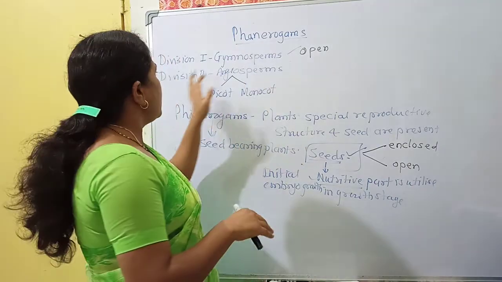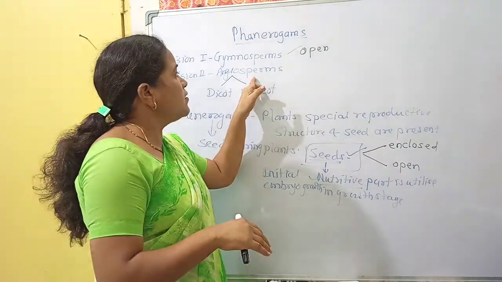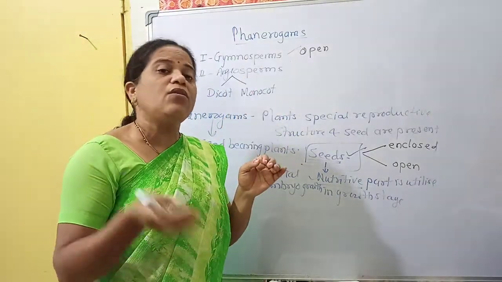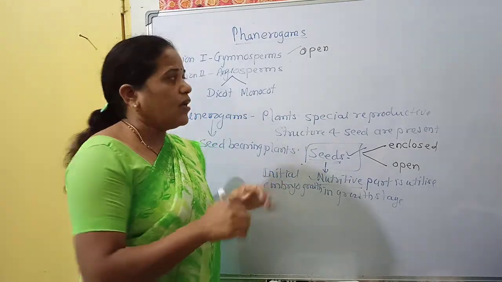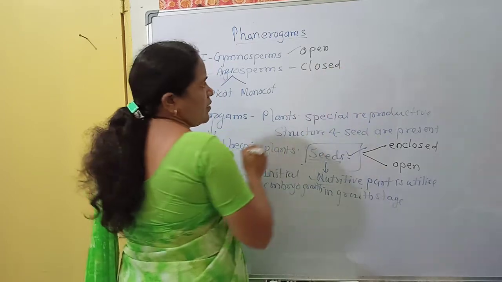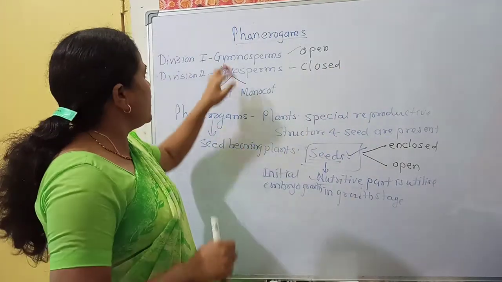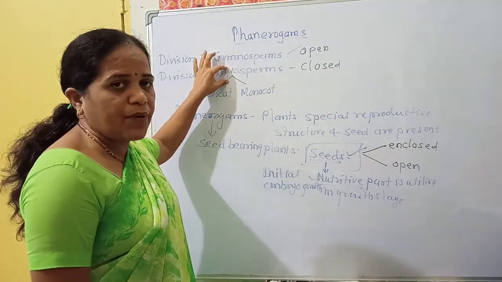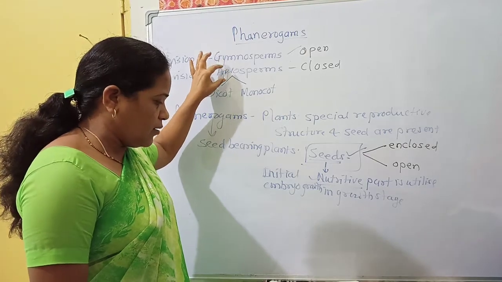Understood? Next, the division in which the seeds are enclosed inside the fruit is angiosperm. So it is open and it is closed. In this way, gymnosperm and angiosperm are the two groups.